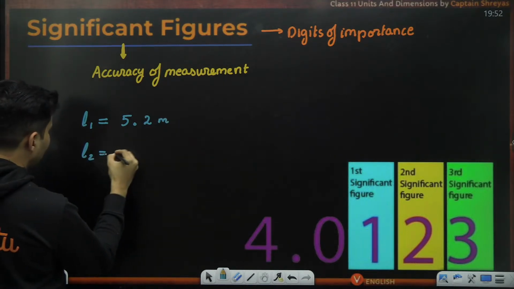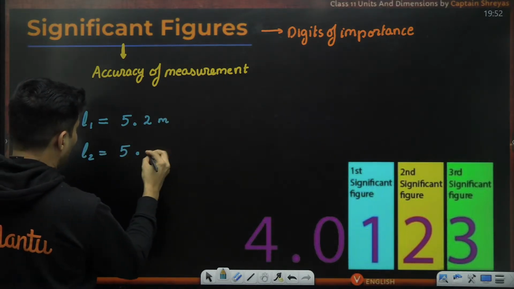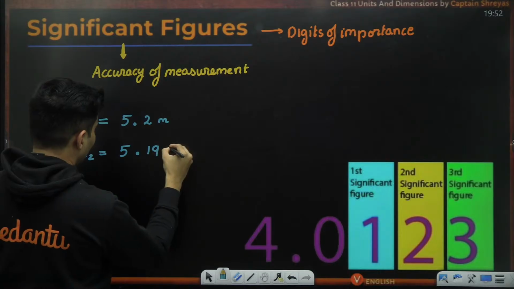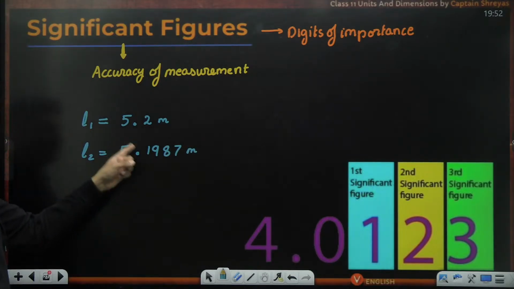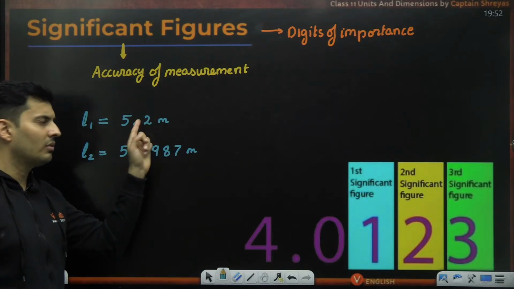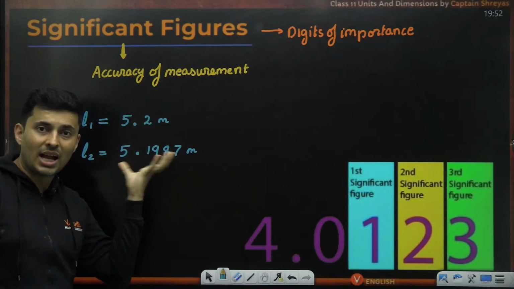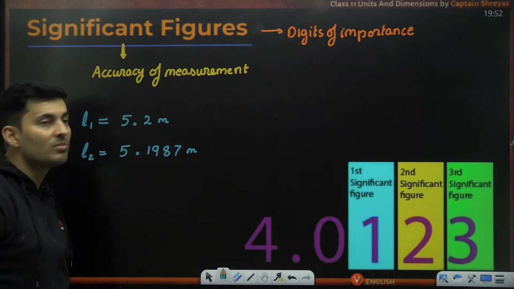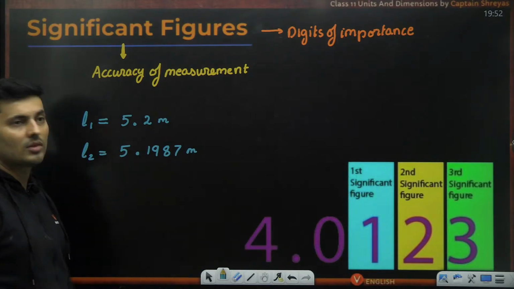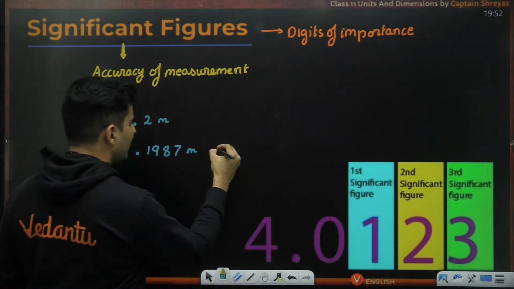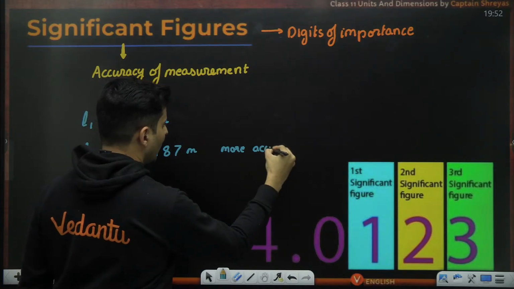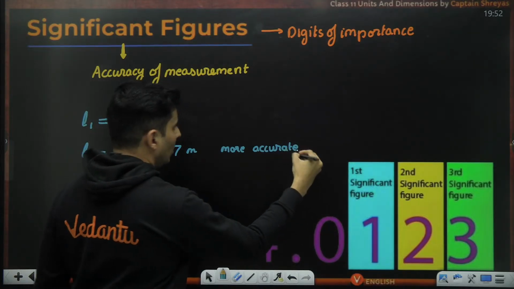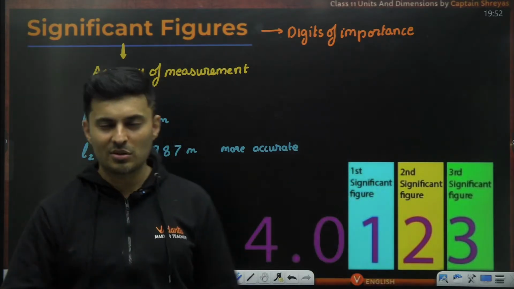Another person measures the length as 5.1987 meters. Technically, 5.1987 can be rounded off to 5.2, but this one is more accurate. The number of digits is also more. So this is more accurate because it also has more significant figures.